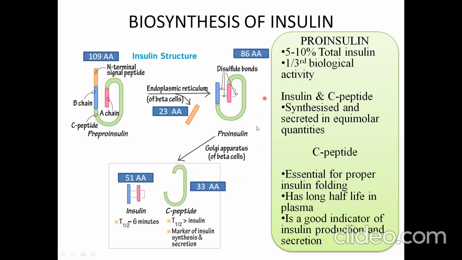Proinsulin constitutes about 5 to 10% of the total insulin, and it contributes one-third of the biological activity. The synthesis of C-peptide and insulin is in equimolar quantity, and the C-peptide has a longer half-life in the plasma, and hence it acts as a good indicator of insulin production and secretion, since the amount of insulin and C-peptide produced is in equimolar concentration. The function of C-peptide is that it is essential for proper insulin folding.